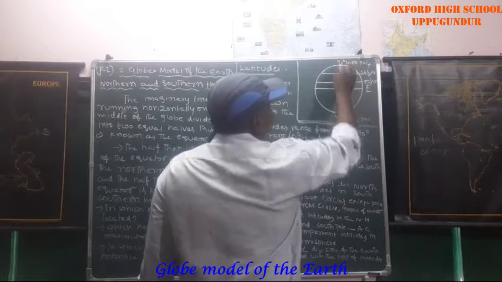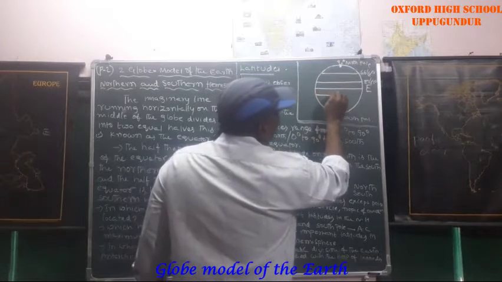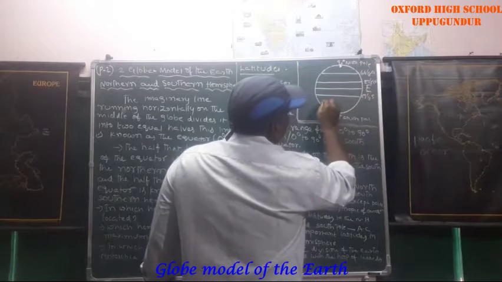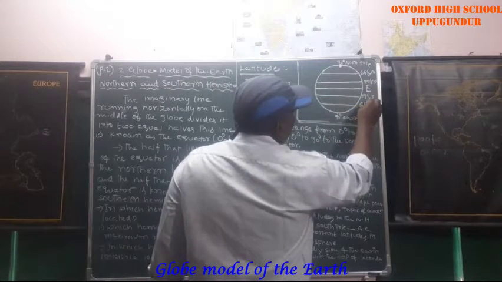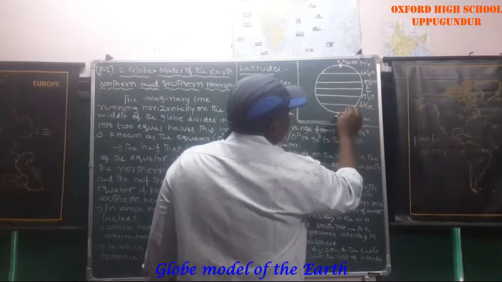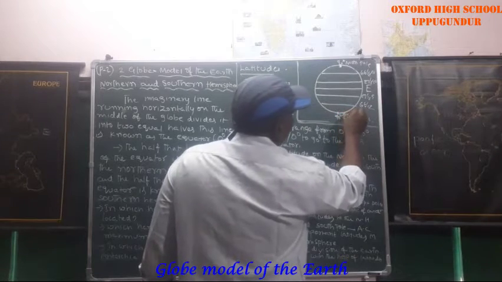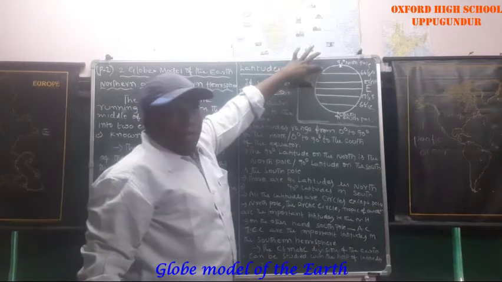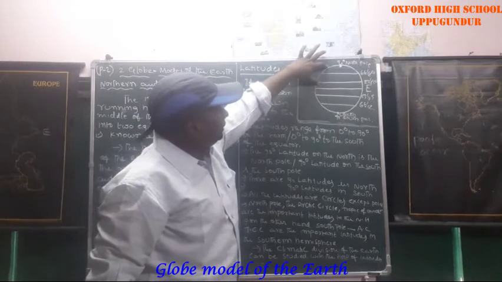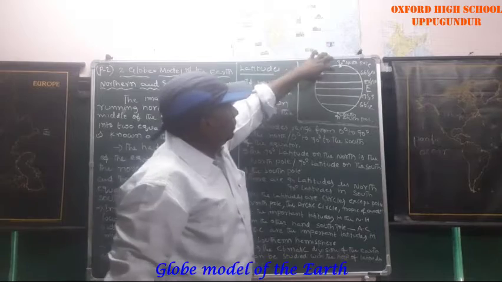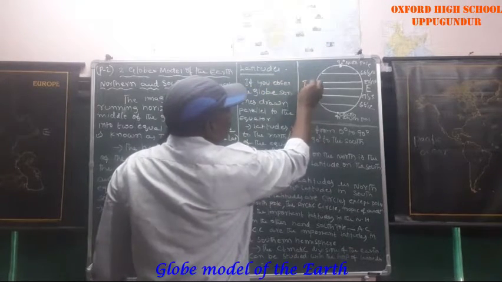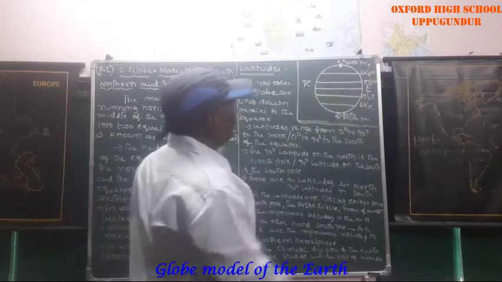The 23 and a half north latitude is called the Tropic of Cancer.